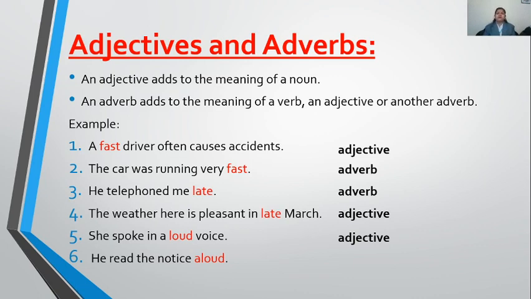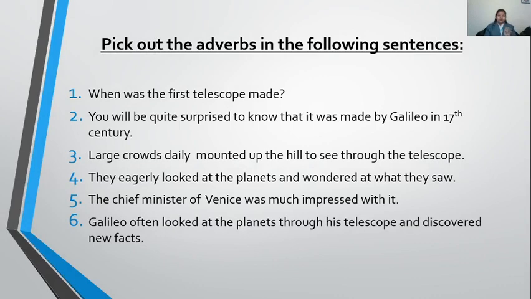Before it, if there is a noun or pronoun, that doesn't make the difference. It doesn't affect its criteria; it should be at the last, meaning after the word. So here, as there is no noun or pronoun after aloud, this is an adverb. Cleared?